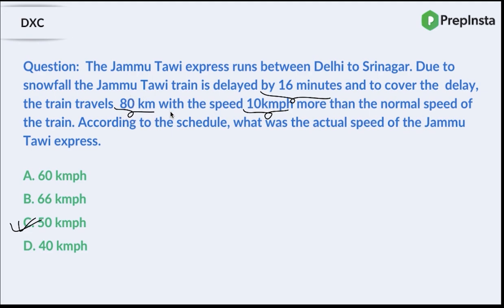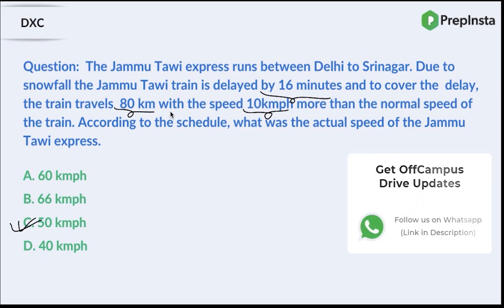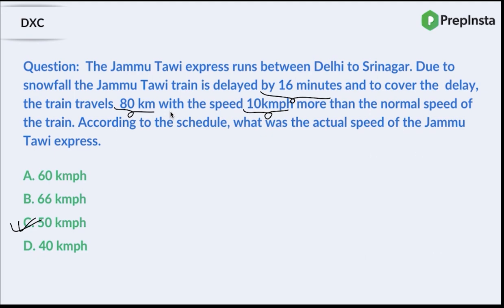So what happened is there was some snowfall, and the train got delayed by 16 minutes, right? To cover it, the train covered a distance of 80 kilometers with a speed 10 kilometers more than the normal speed, and that way the 16 minutes of delay was covered. We have to find the actual speed of the train. So let us say the actual speed is x kilometers per hour.